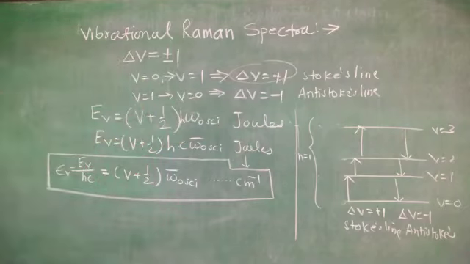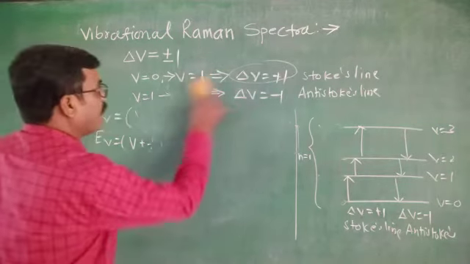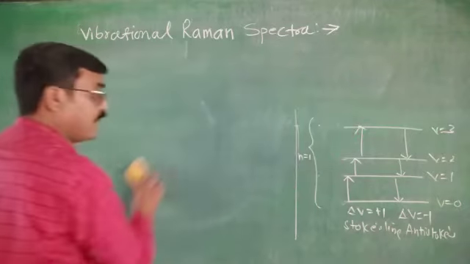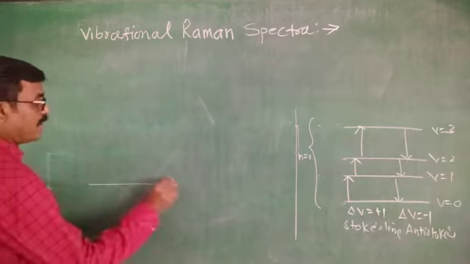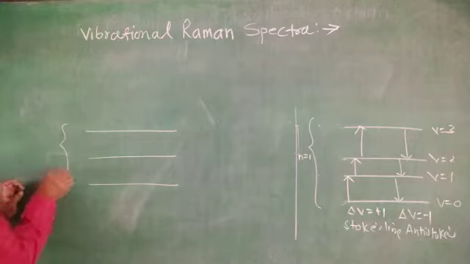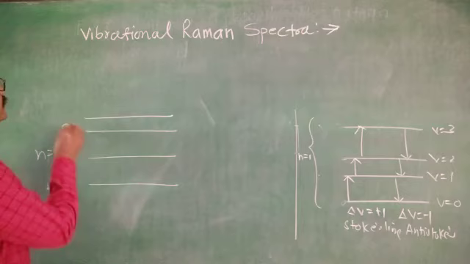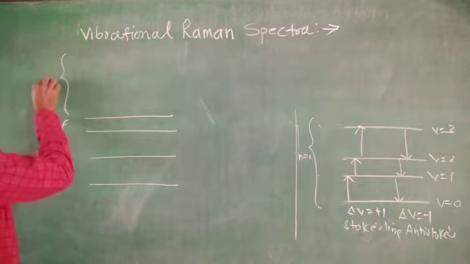Now if we consider that in these vibrational energy levels, rotational energy levels are also there. Suppose this is n equals 1, that is the principal quantum number, and various vibrational energy levels are there, and this is n equals 2.